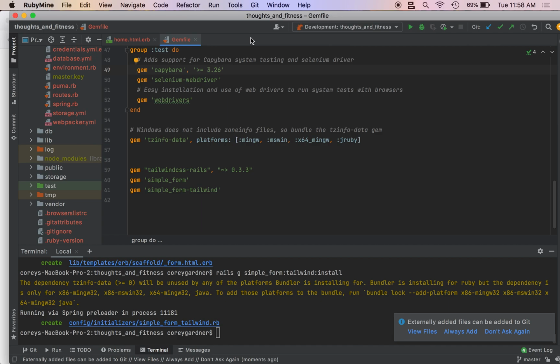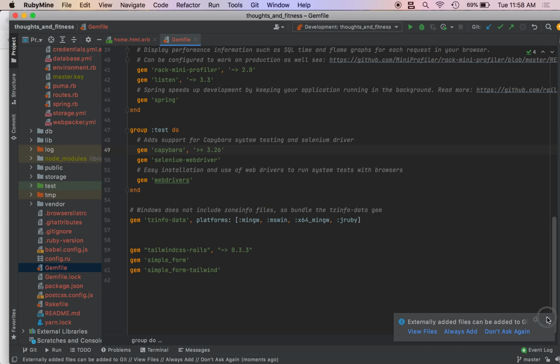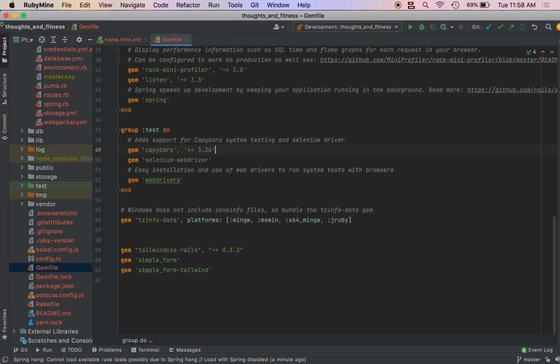So now we need to create two models. So we're doing a sort of daily workout plan. Let me explain the context. We're going to have a daily workout. It's going to have a series of lifts. Each lift is going to have the number of sets and the number of reps, and every lift is going to belong to a daily workout.